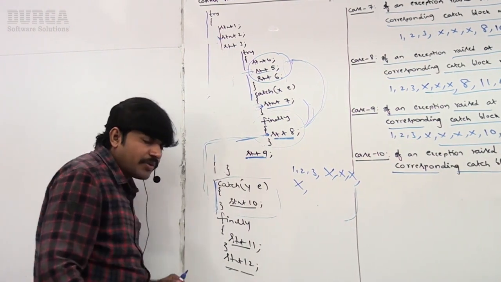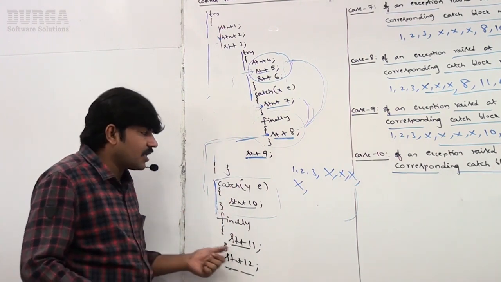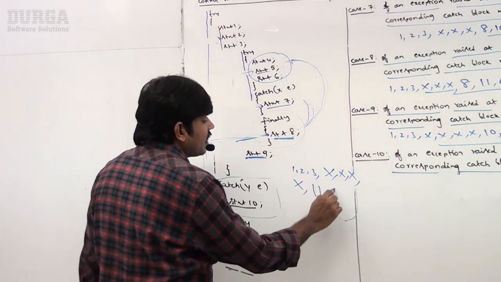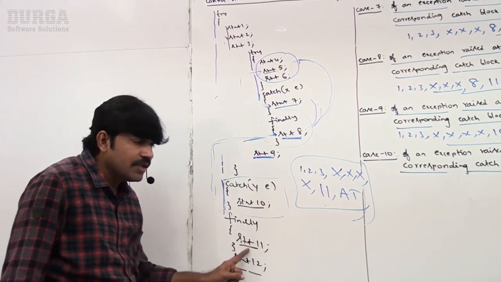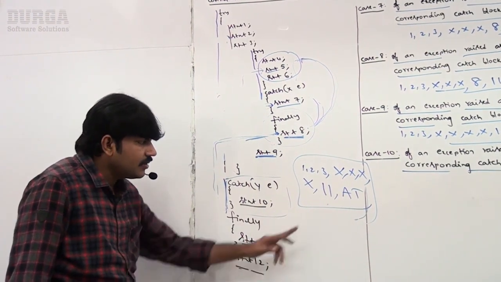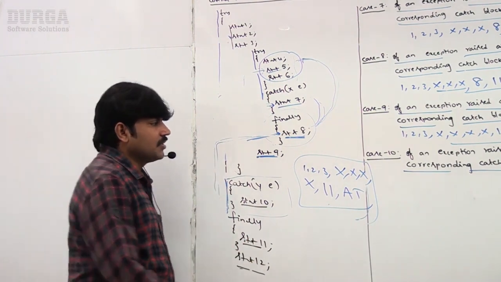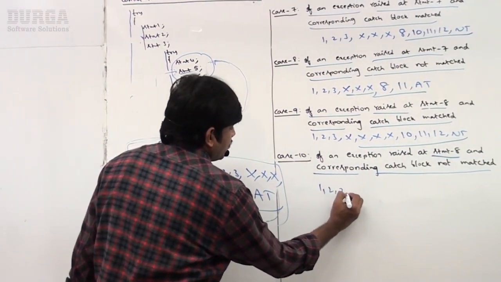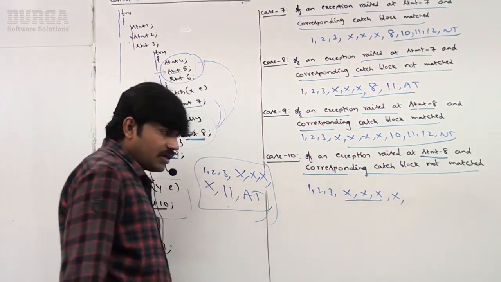If the catch block is not matched, it is always what? Abnormal termination. But before abnormal termination, the finally block will be executed. Are you getting it? 11 will be executed and then abnormal termination. Only finally, abnormal termination. So 1, 2, 3, 4, 5, 6 may or may not, 7 may or may not.